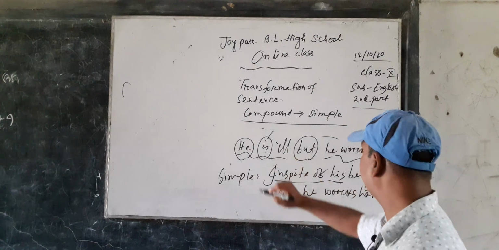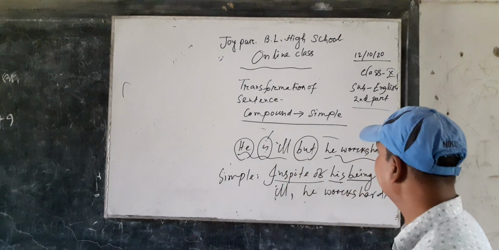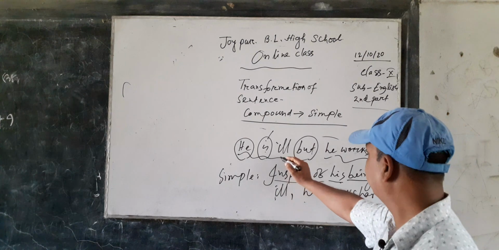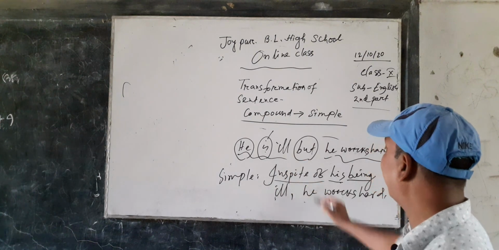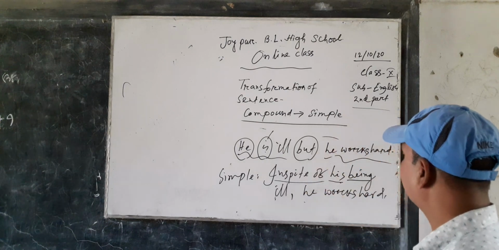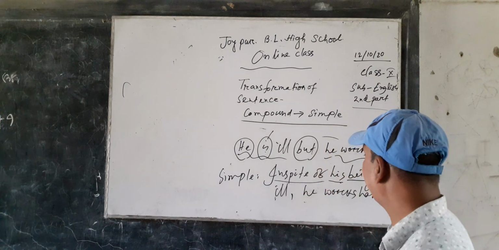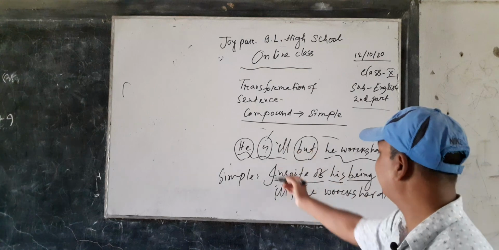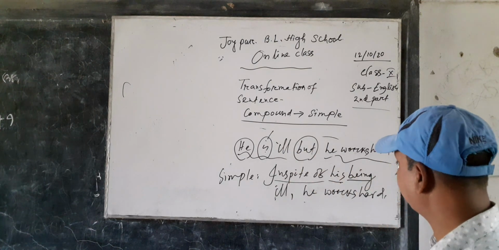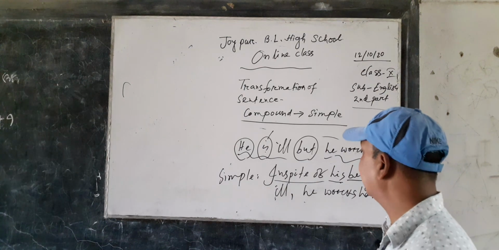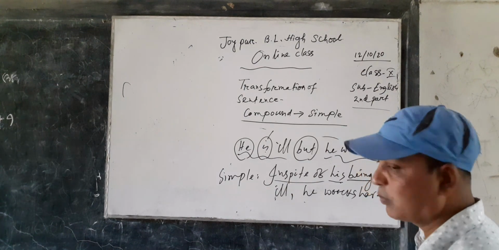If there is a be verb, we have to write being, and after the verb the other words must be written, but must be omitted and we have to put a comma, then the first subject and the other words of the second clause. In this way we can make it simple from compound.